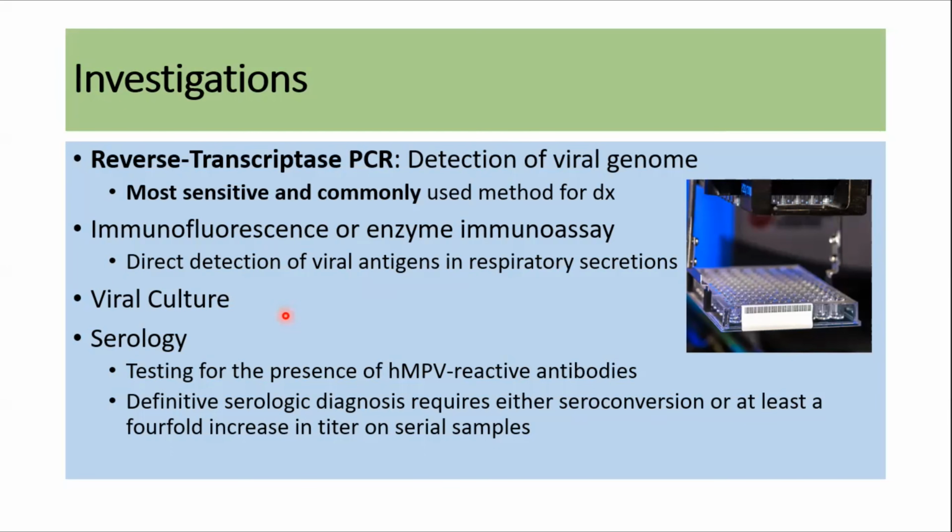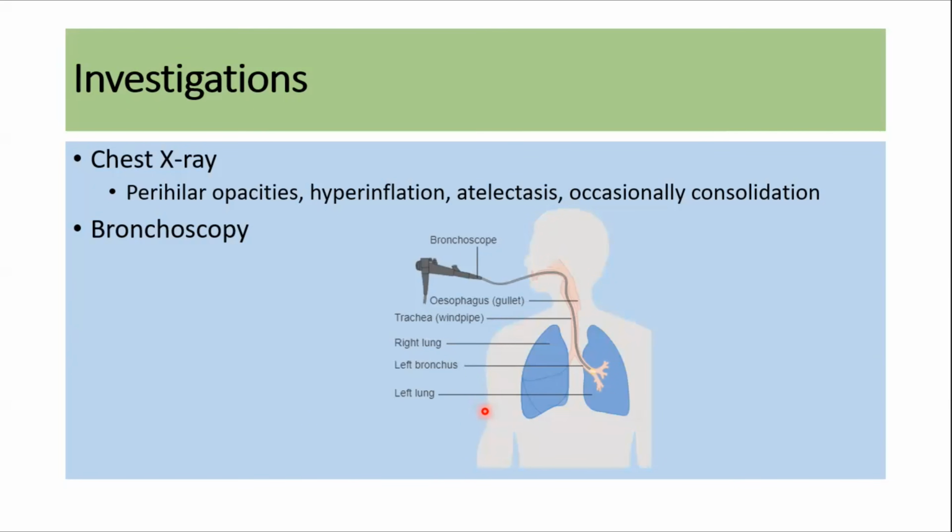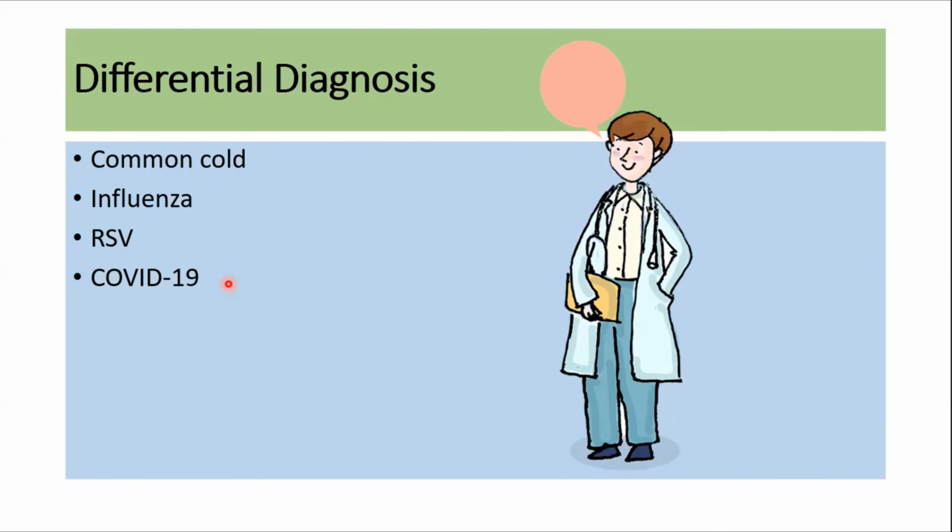Serology can also be done to test for the presence of metapneumovirus reactive antibodies, and the definitive serologic diagnosis requires either seroconversion or at least a fourfold increase in the titer on serial samples. Chest X-ray shows non-specific findings like perihilar opacities, hyperinflation, atelectasis, and occasionally consolidation. Bronchoscopy can be helpful in getting samples for the PCR and also for the viral culture. Differential diagnoses include common infections like the common cold, influenza, respiratory syncytial viral infection, and COVID-19.